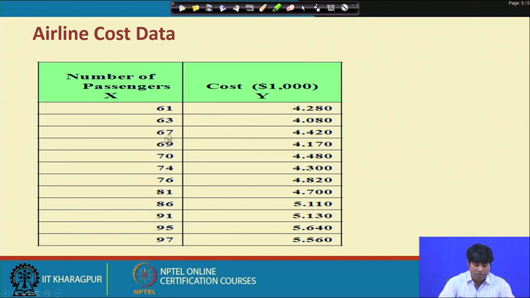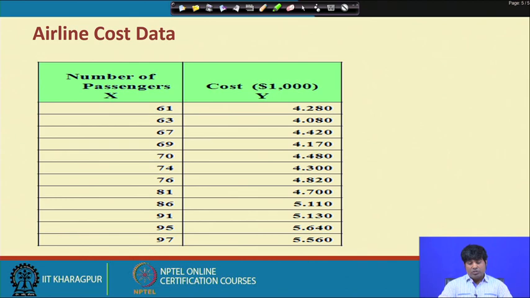So, that means technically against 61 passengers the cost factor is 4.28, against 63 it is 4.08. Likewise, the last component will be when there are 97 passengers, the cost factor is 5.56. Now likewise there is an increasing number of passengers, 61, 63, 67, 69, 70, 74, then 91, 95, 97. So, likewise let us say if it is 99, then what should be the cost factor? That is how the simple understanding of this particular problem.